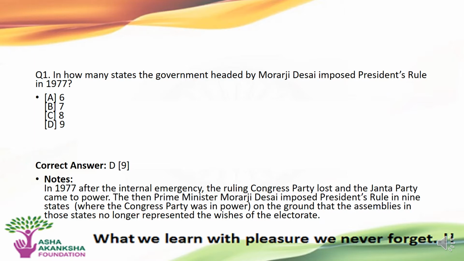So let's gain information on what happened in 1977. During 1977, after the internal emergency, the ruling Congress party lost and the Janata Party came to power. The then Prime Minister Morarji Desai imposed president's rule in 9 states, especially where the Congress party was in power, on the ground that the assemblies in those states no longer represented the wish of the electorate.